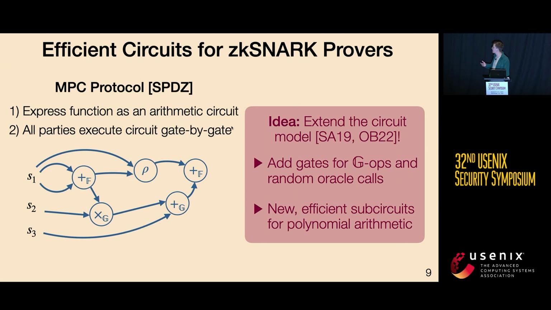So to get around this, our idea is to extend the circuit model, which is similar to some prior work. We're going to add gates for both group operations as well as random oracle calls, and then we also contribute new efficient subcircuits for polynomial arithmetic within this extended circuit model. And by doing this, we end up with a circuit for a zkSNARK prover that is efficient. But we can still do better.